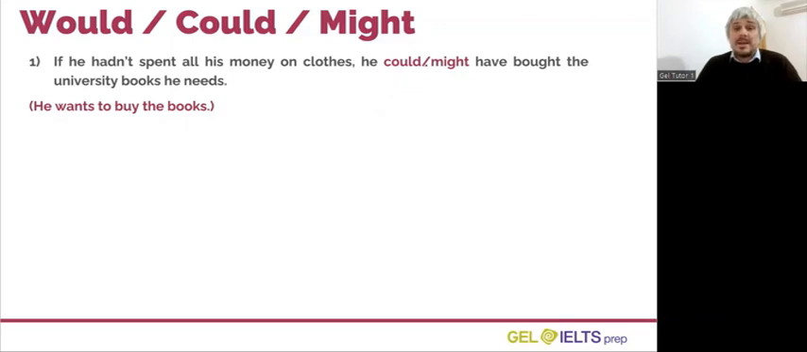The correct answer here is he could have bought the books he needs. He didn't have enough money to buy the books, so it was not physically possible. But if he hadn't spent all his money, it would have been physically possible. So we use the modal verb could.